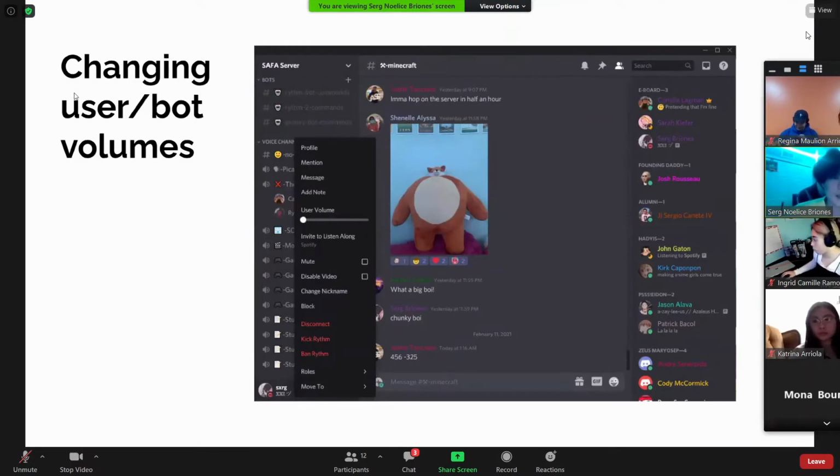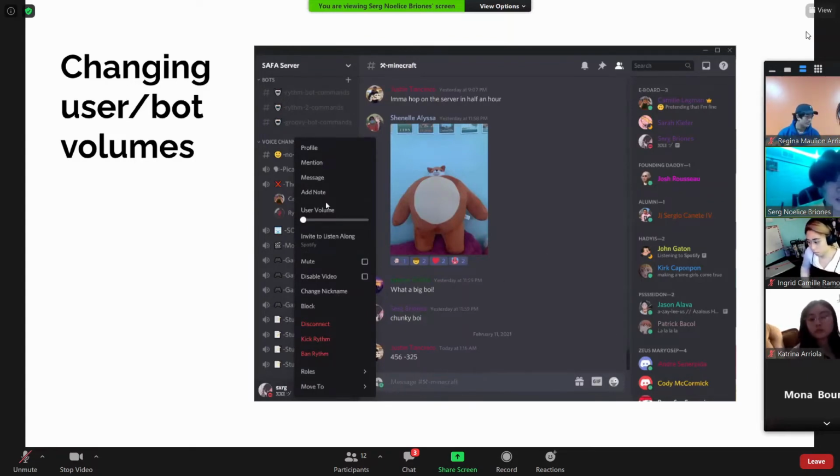Changing user and bot volumes. Sometimes when you get in a voice channel and the rhythm bot or the groovy bot is there, it's super loud in your ears. And other times, when there are so many people in the voice channel and a lot of things going on, you can just change user volumes.